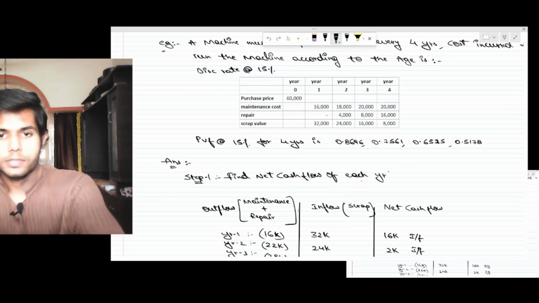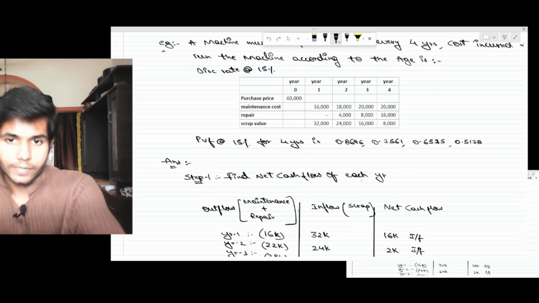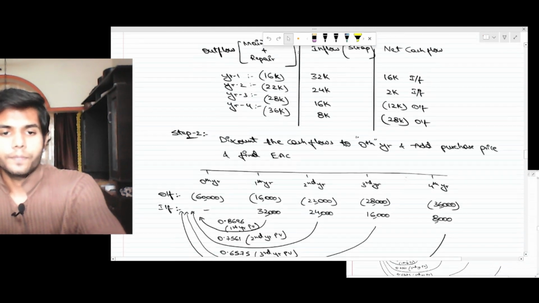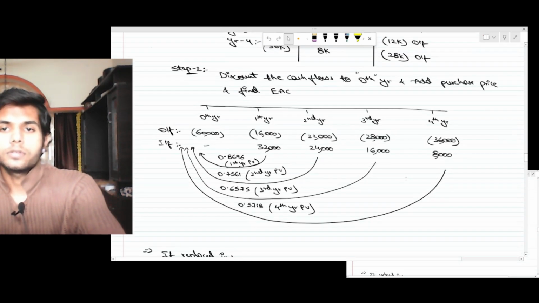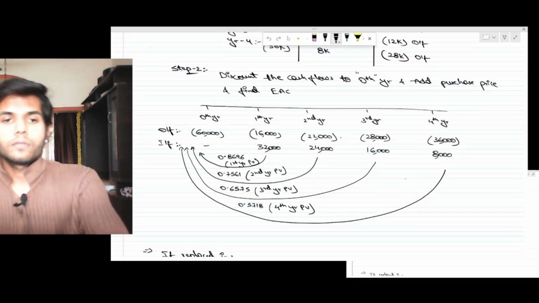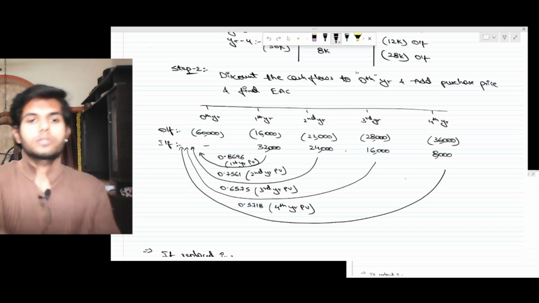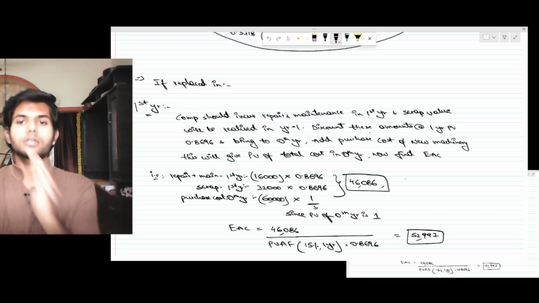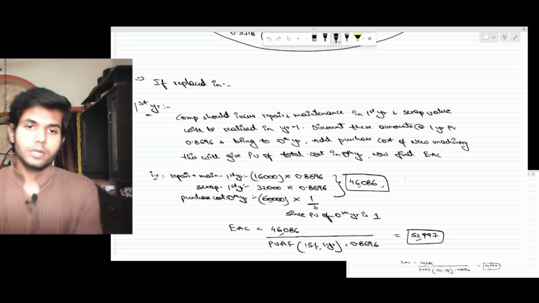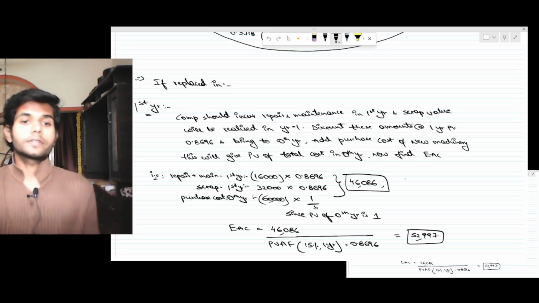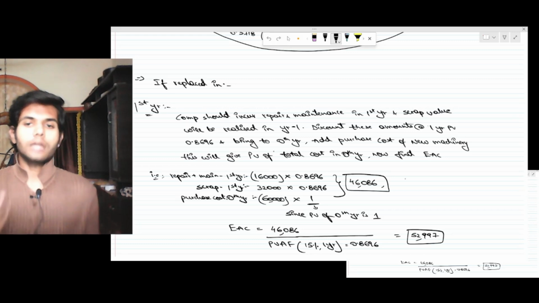So I put the same in steps for you. Step 1, find net cash flow for each year end. In fact, this is not that required, but just for presentation purpose I made a step. Step 2, discount the cash flows to 0th year and add the purchase price and find EAC, equivalent annual cost. So we did all this. If repairs in year 1, company should incur repairs and maintenance in the first year, and scrap will be realized in year 2. Therefore, discount these amounts at the rate, first year PV 0.8696, and bring to 0th year. Add the purchase cost of new machine.